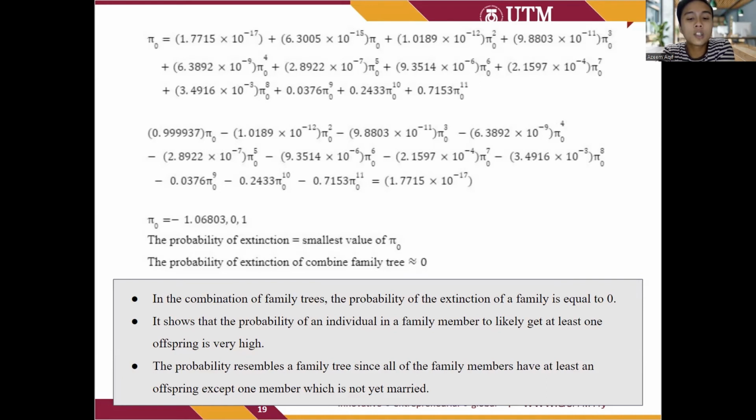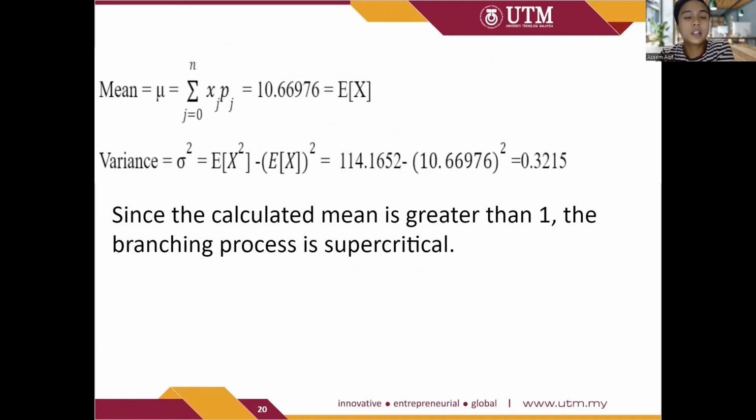This shows that the probability of an individual family member getting at least one offspring is very high. And the last one, the probability resembles a family tree since all of the family members have at least an offspring except one member who is not married yet. With that, we calculated the mean and its variance as I have shown here. Since the calculated mean is greater than 1, the branching process is supercritical.